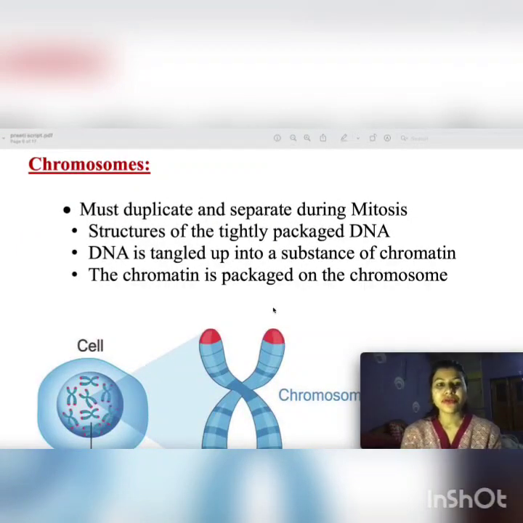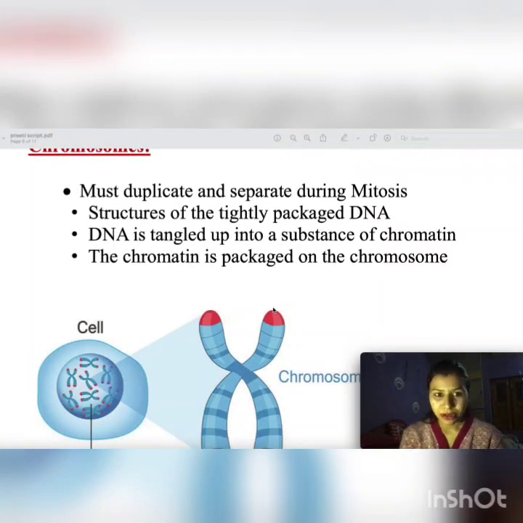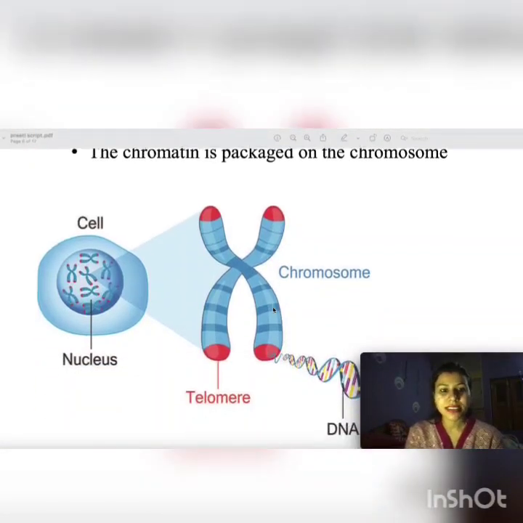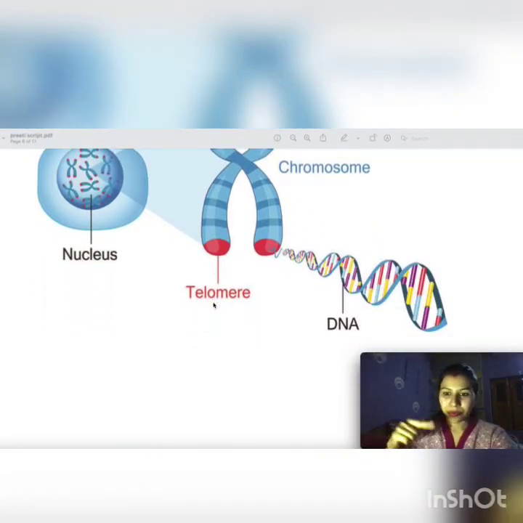So this is a chromosome. What is a chromosome? You have to tell me. It must duplicate and separate during mitosis. It is a structure of tightly packed DNA. DNA is tangled up into a substance known as chromatin. The chromatin is packed into the chromosome. This is a cell, and this is a nucleus inside the cell, and the chromosome, telomere. This is a tangled form of DNA.